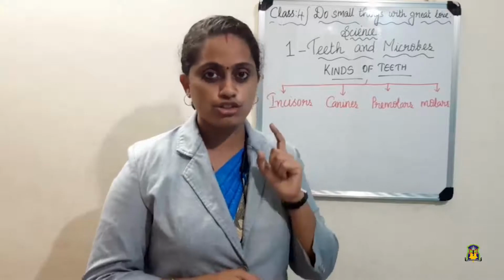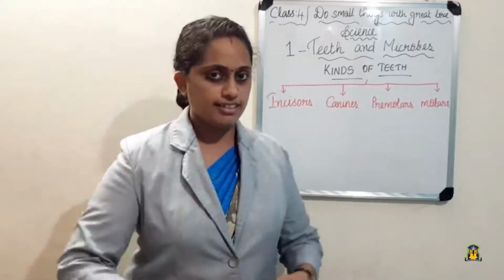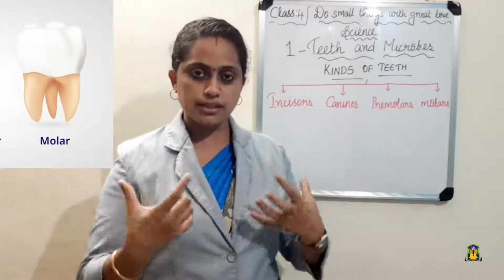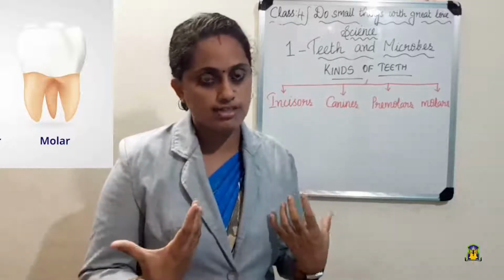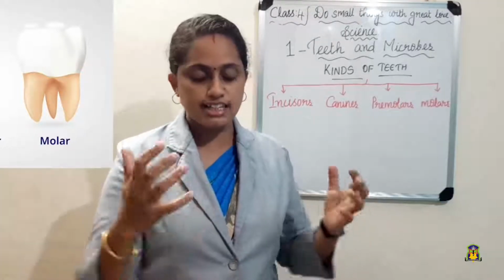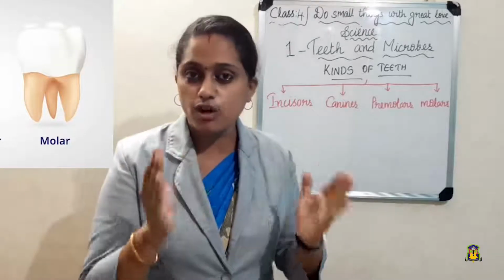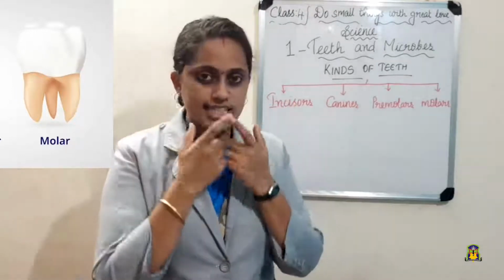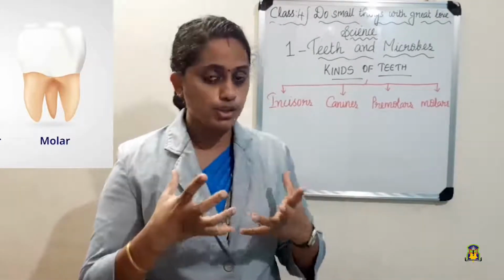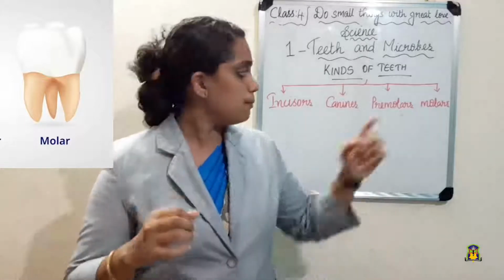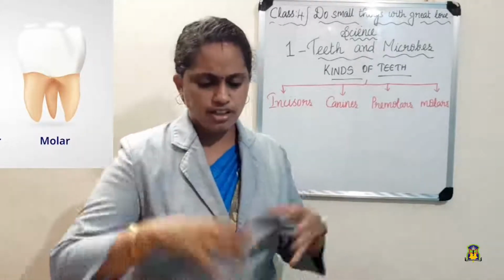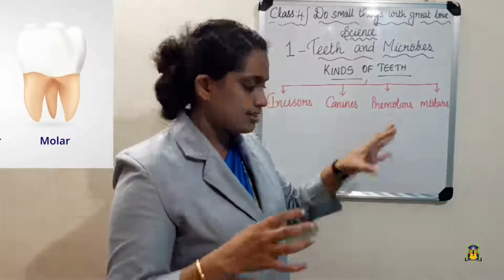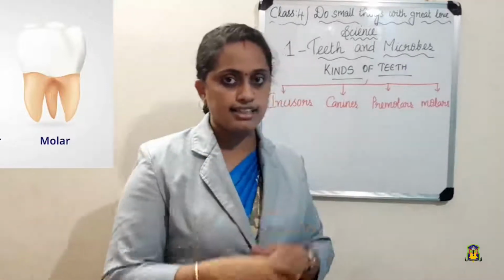4 in each jaw. So children, the next kind of teeth is molars. These molars will be just next to the premolars. Do you know how many molars there are in the permanent teeth? There will be 6 molars in each jaw. So totally there will be 12, 6 in the upper jaw, 6 in the lower jaw. The speciality of these molars is that they are a little broader and bigger than the premolars.